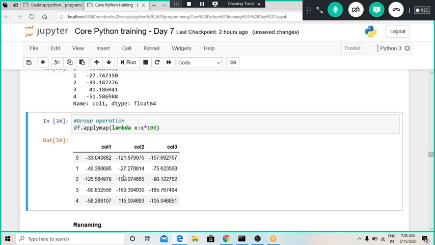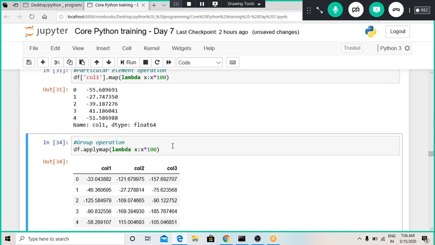Now if I wanted to scale a whole data frame, like if I wanted to multiply each and every element of a particular data frame with some quantity, for that also we can use a lambda function. So for such an operation we can use this applymap function. Whenever we use only the map function, it will operate on only the column mentioned in the square brackets, and whenever we use this applymap function, there will not be any restriction of a column.